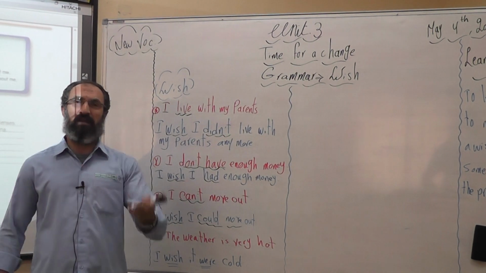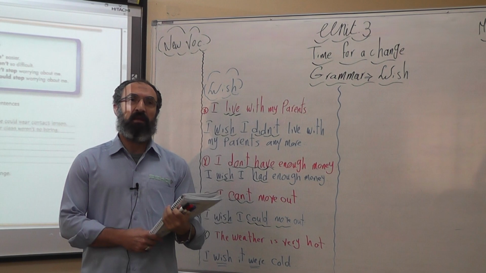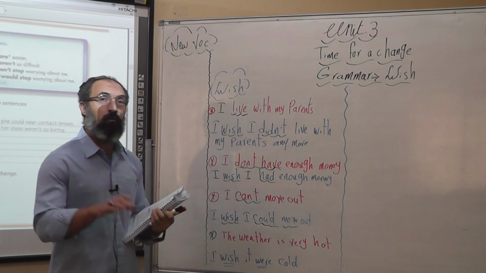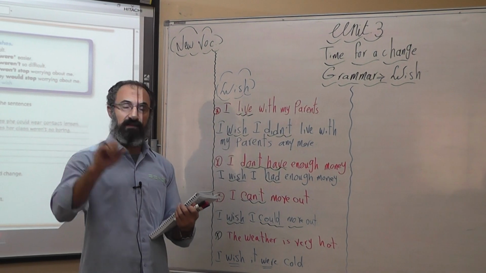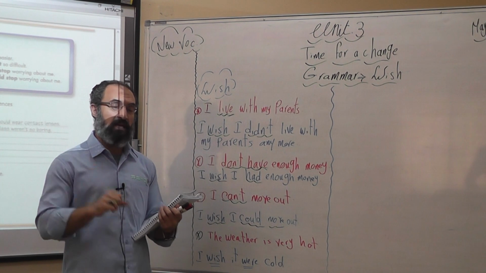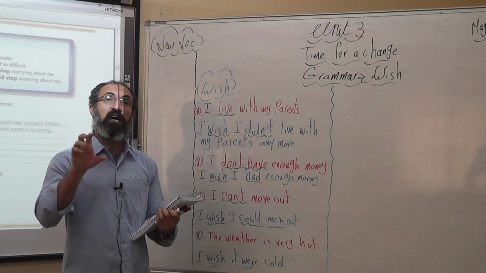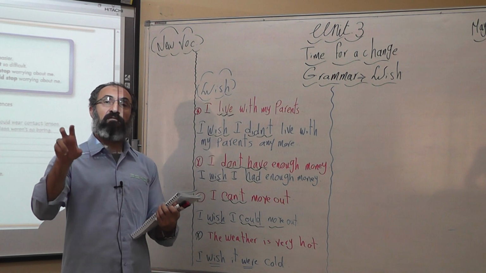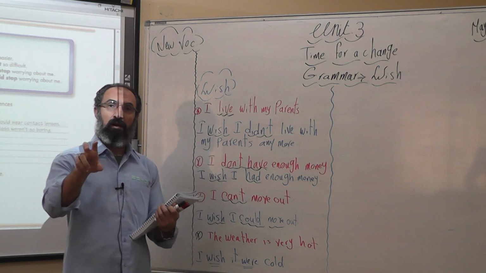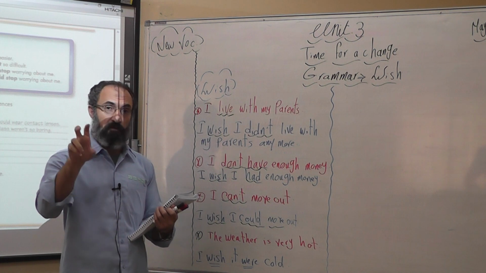So what does it mean? Here I have to focus on the simple past tense. In order to express a wish at the present time, I have to use the simple past form of the verb. Again, I repeat, the verb.